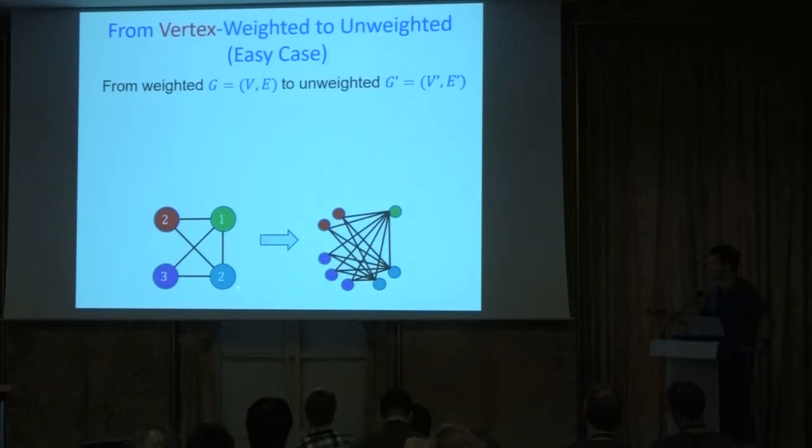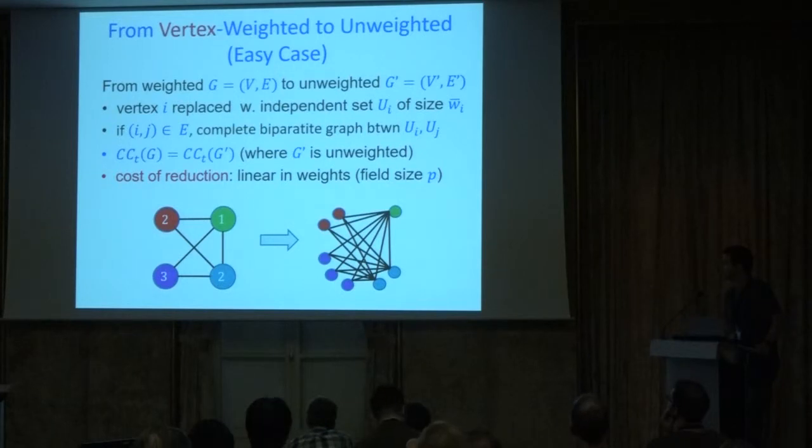Okay, so the blue vertex here is blown up to 2 vertices in the unweighted graph. And then every cloud in itself is an independent set. And for every 2 nodes in the original graph that had an edge between them, we put a full bipartite graph between their clouds. Okay, so that's the reduction.